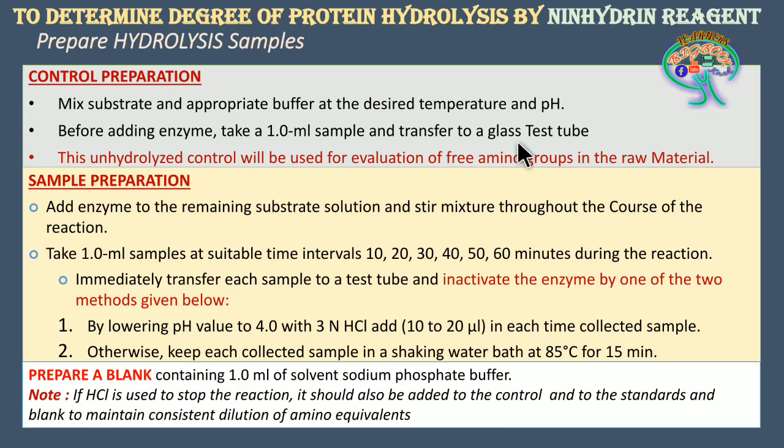Now you would have understood that without the action of the enzyme, there can be free amino acids or free amino groups in the form of small peptide chains. Here, as we are determining the action of the alkalase enzyme on the protein, how it is going to hydrolyze the protein, the already present free amino groups have no meaning for the determination in the further procedure. So this is going to act as the negative control.